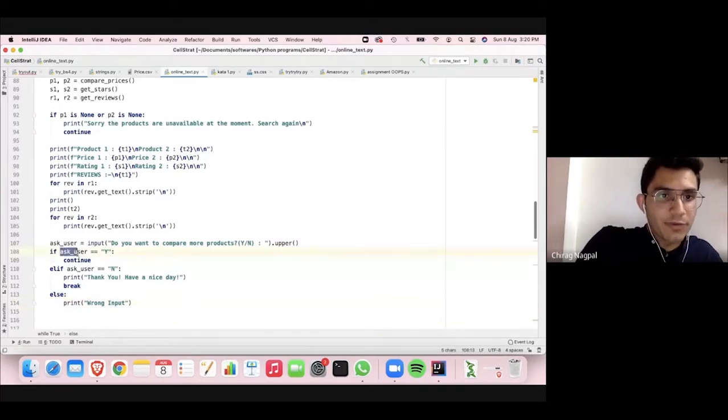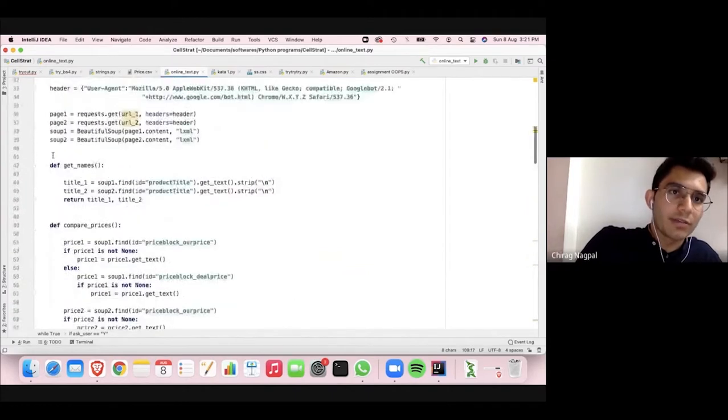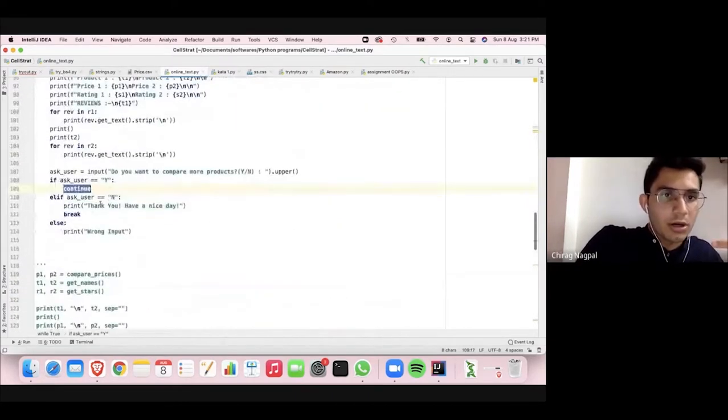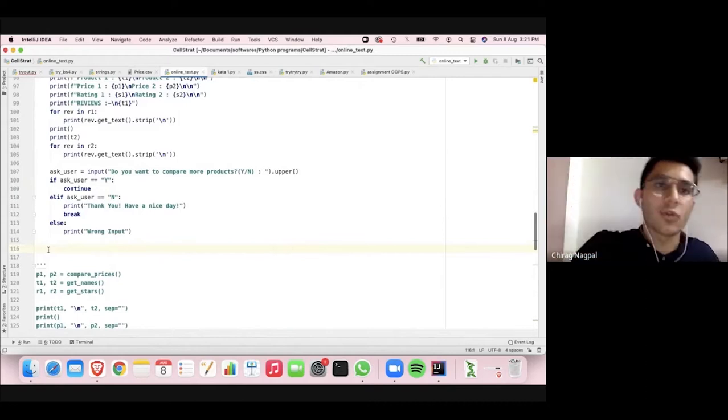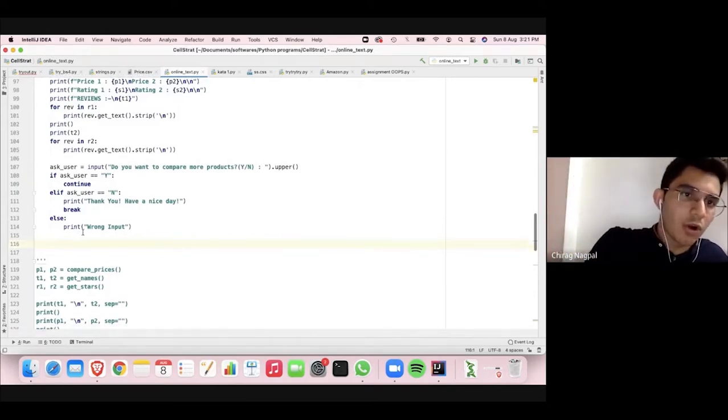So as I mentioned before, there's an input: do you want to compare more products? If I want to, I just say Y, and continue basically means that it goes to the top of the loop again. So it'll start running the code from the top. And if I say no, it'll say have a nice day and break. Break essentially means that it'll exit the code and the whole website will close, as if we clicked the close icon. And if you put any other input, it'll say wrong output and run the code again.